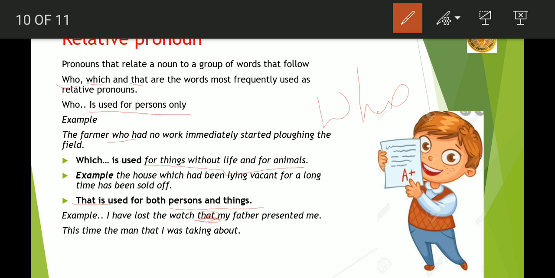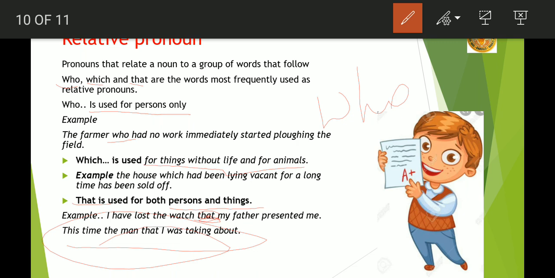Then here I am talking about the next example. This is the man that I was talking about. Here I am using the words this and that.